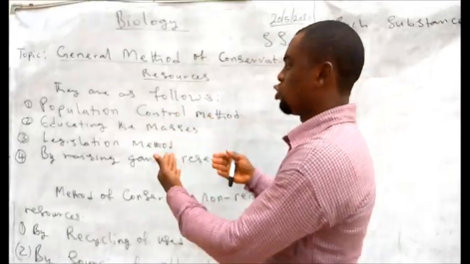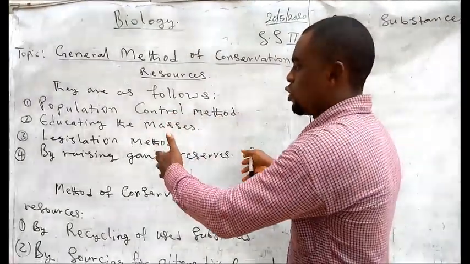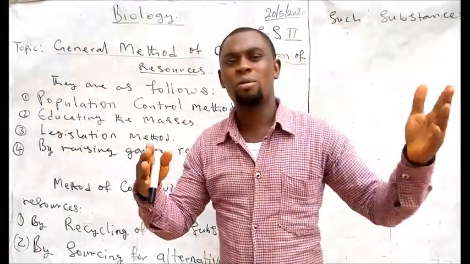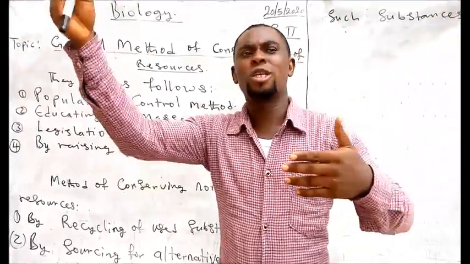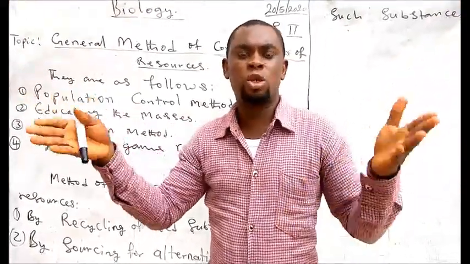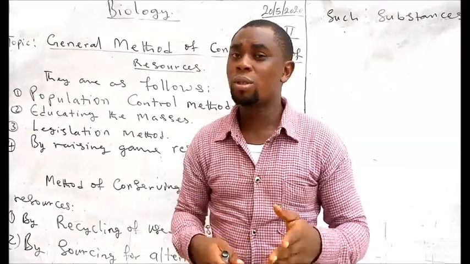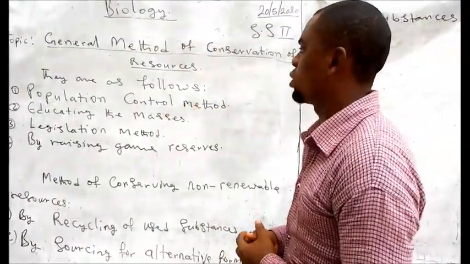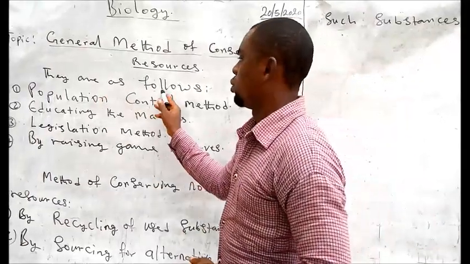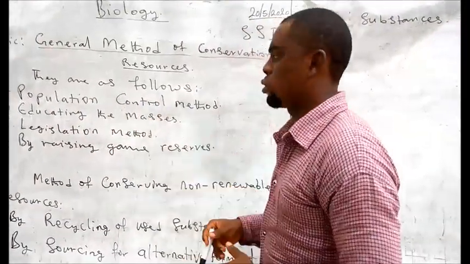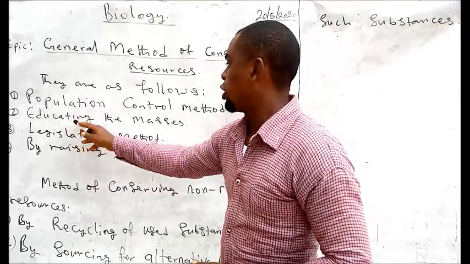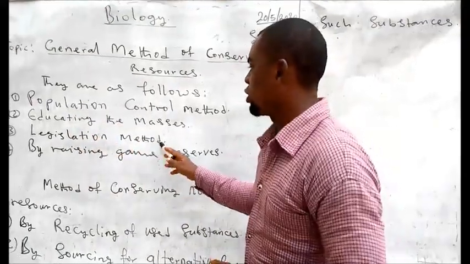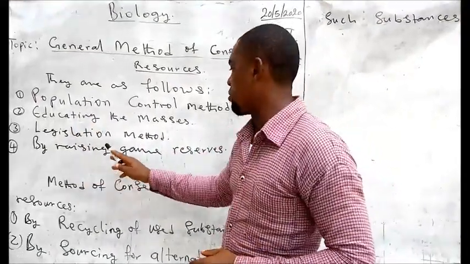Why do I call it general methods? These methods of conservation cut across every other form of taking care of all other substances, be it natural or man-made. So today, we have these four methods listed here as follows: population control methods, educating the masses, legislation method, and finally, raising game reserves.